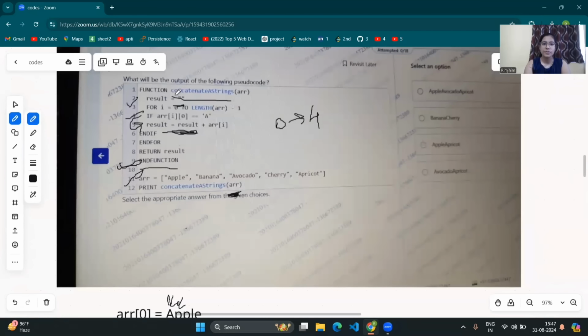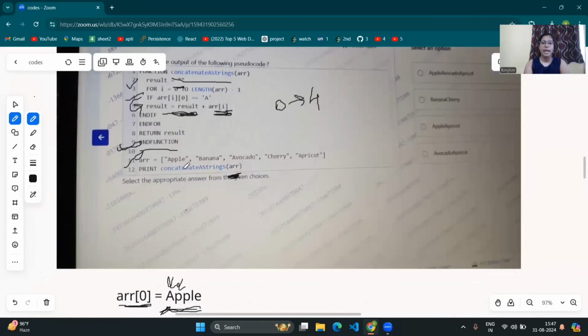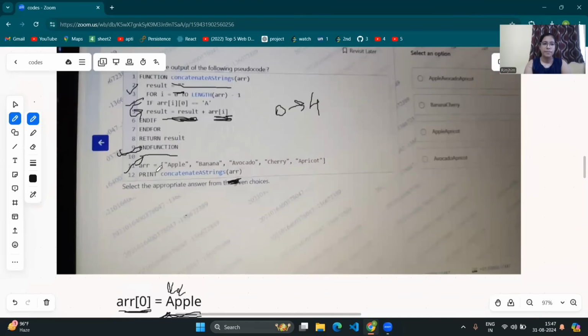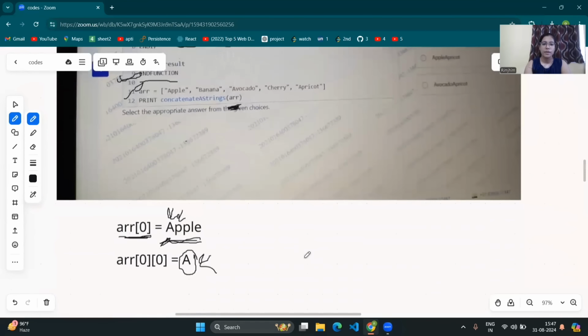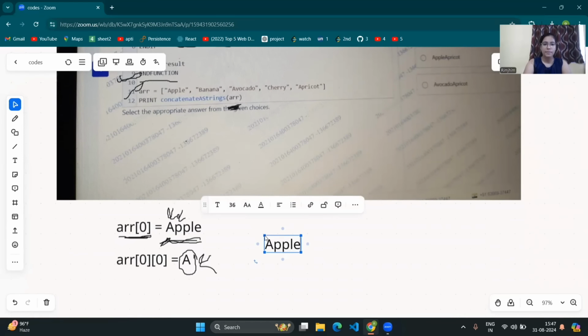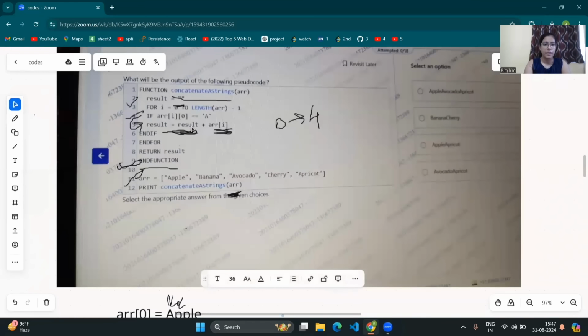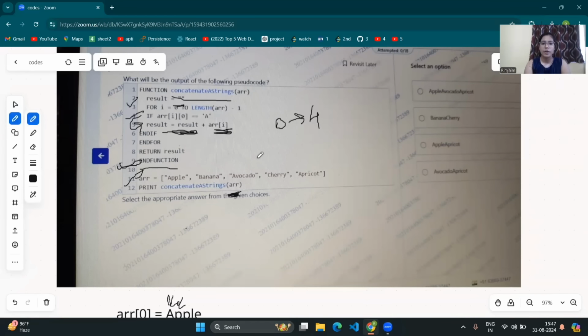Now, result is equal to result plus ARR of I. Earlier there was an empty string, so empty string plus array of I, that is apple. Let's write here. So now result will be apple. Now again I plus plus. Now the value of I will be 1. So at index 1 there is banana. Now we will again go into the for loop.